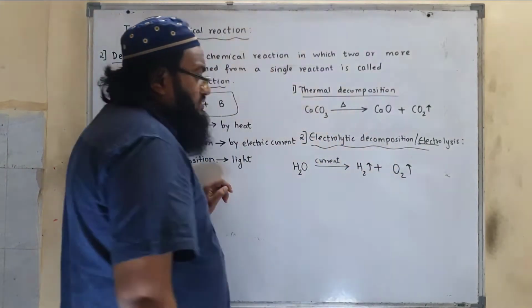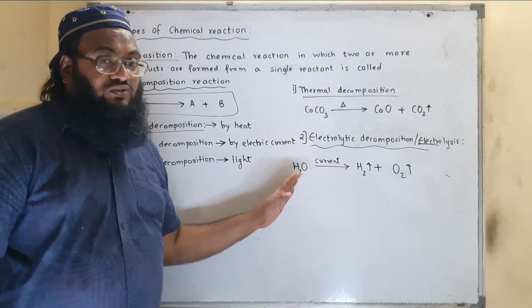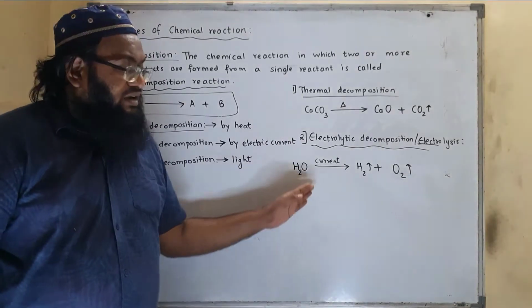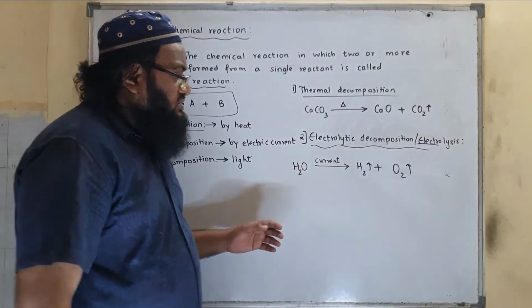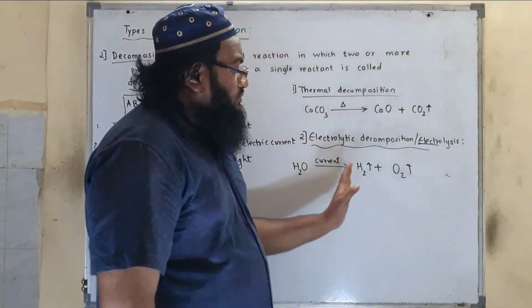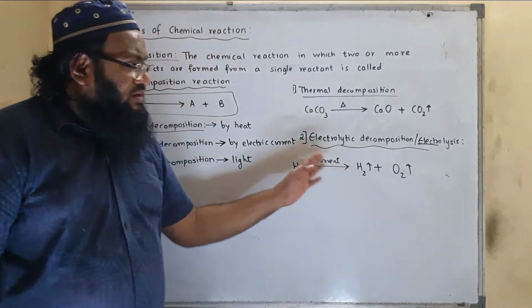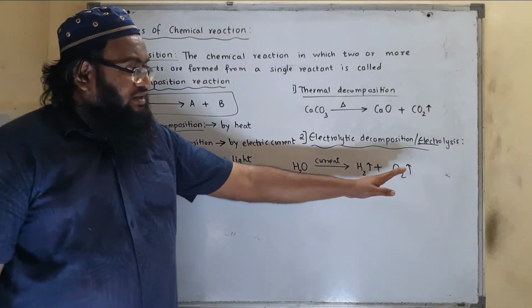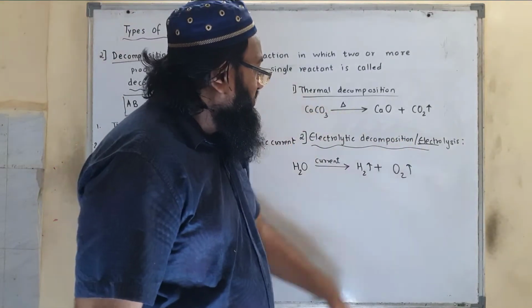See, this procedure is carried out in an instrument called a voltameter, where hydrogen is a positive ion and oxygen is a negative ion. The positive ion will go to the cathode and the negative ion will go to the anode. There is a separate topic on this. I can explain it in a separate lecture, by making a separate video.